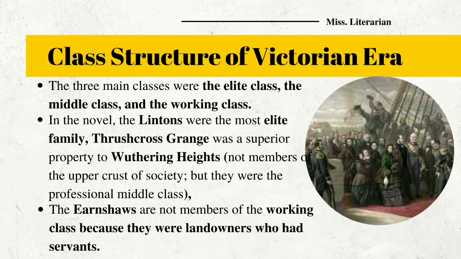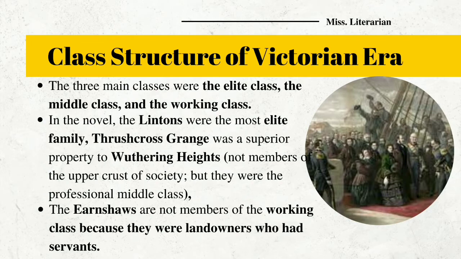And in the novel, if we see, the Lintons were the most elite family, and Thrushcross Grange was a superior property to Wuthering Heights. The Lintons were not members of the upper crust of society; rather, they belonged to the professional middle class. And the Earnshaws were not members of the working class, because they were landlords who had servants.